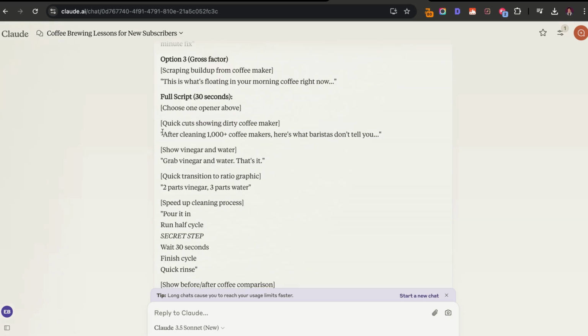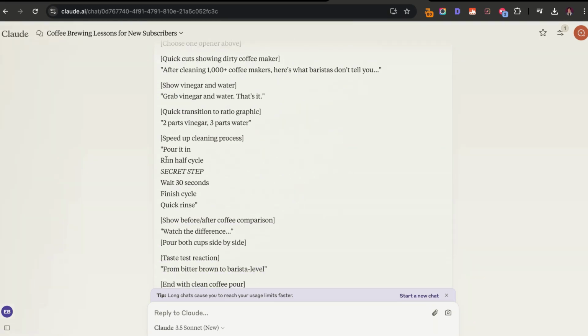And then we have the full script. After cleaning 1,000 coffee makers, here's what baristas don't tell you. Grab vinegar and water. That's it. 2 parts vinegar, 3 parts water. Pour it in, run half cycle. Secret step, wait 30 seconds.